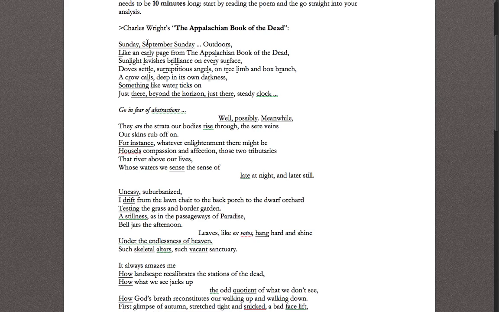So the first underline and then the last one of the stanza, these represent syntactical moves that tell me that the speaker is very content and very pleased with this setting that he is seeing. Both of them are appositives. September Sunday is a modifier of the first Sunday. And then the modifier beyond the horizon, just there. Each of these represent this kind of contemplative, almost relaxed posture. And to a certain degree, this last one, just there, a sense of excitement.